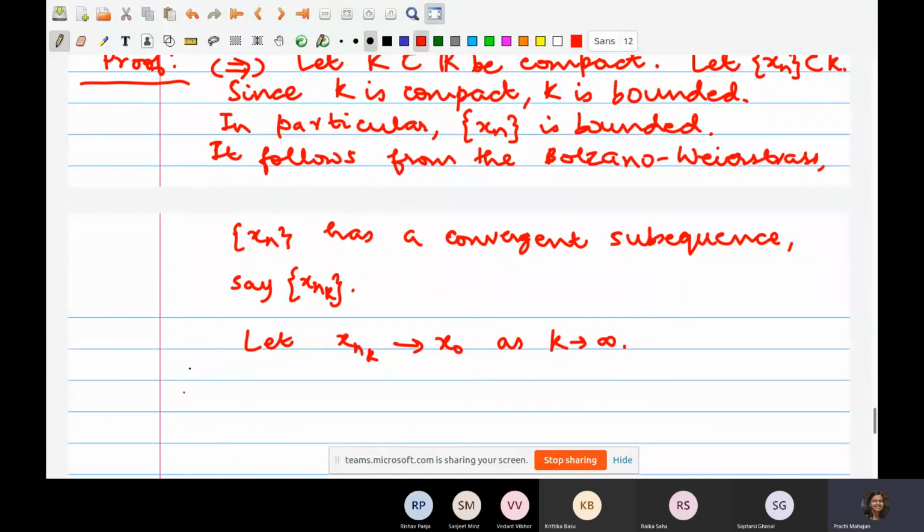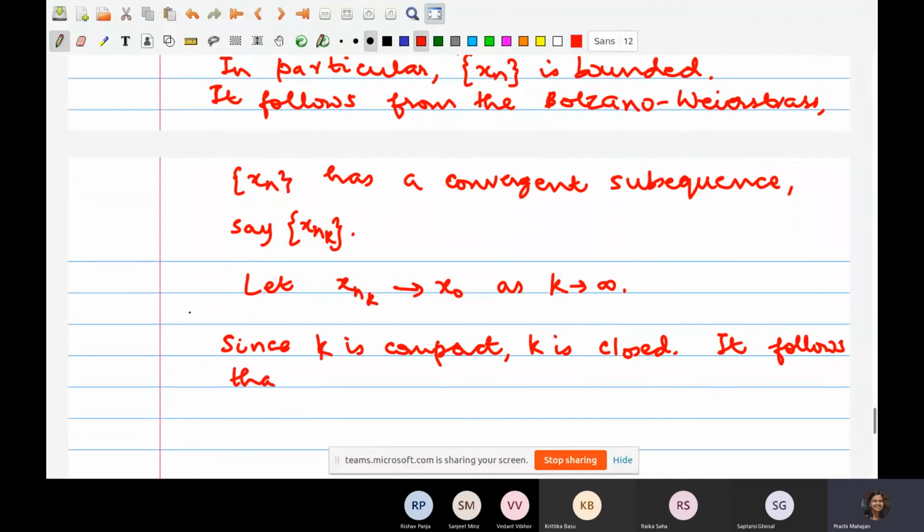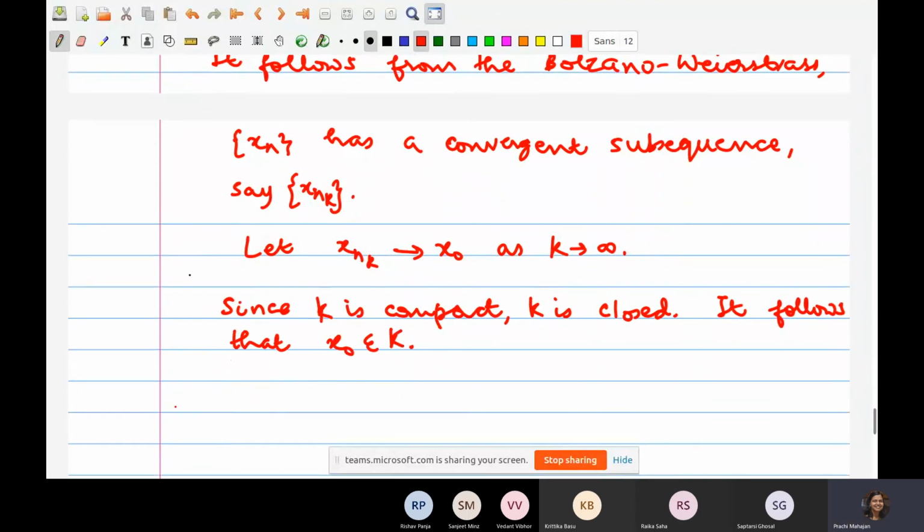Excellent. So again, since K is compact, it follows that K is closed, and hence the limit of this subsequence Xnk of points in K has to belong to K. It follows that x naught belongs to K. Excellent. So this takes care of one part of it. So let's just quickly finish the other part.